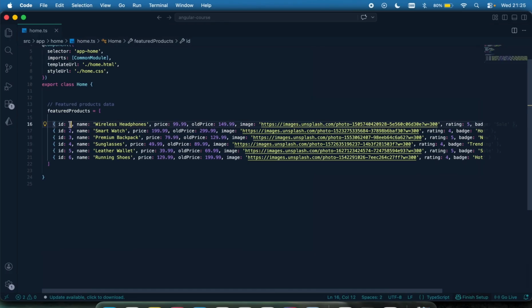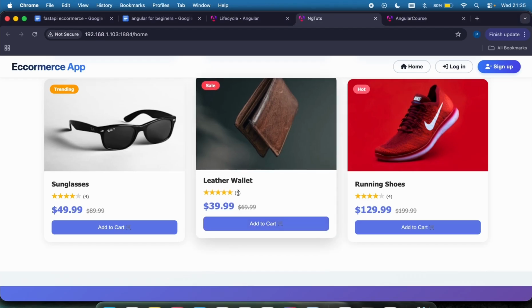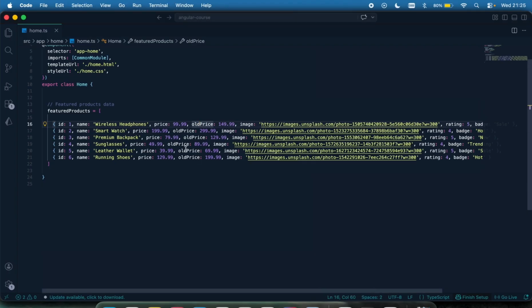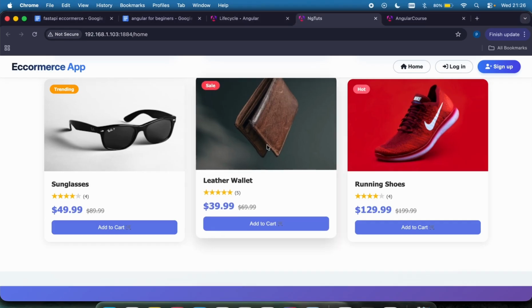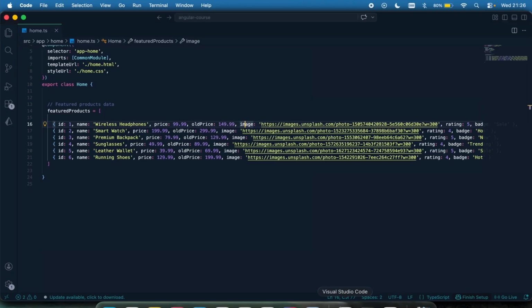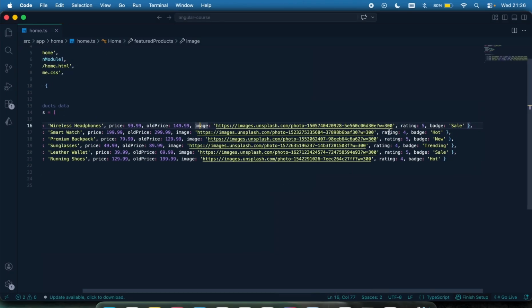Each of them has its own unique ID: product 1, 2, 3, 4, 5, 6. Each of them has a name, the price, and the old price, so that you can see the old price and new price, that kind of stuff, just as on an e-commerce platform. We have the image, which is going to be the image that is displayed right here. And then we have the ratings, the average ratings.